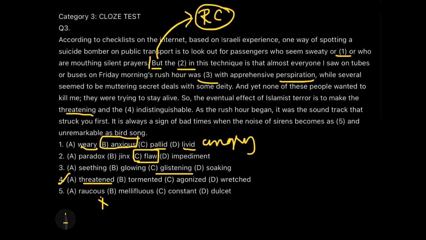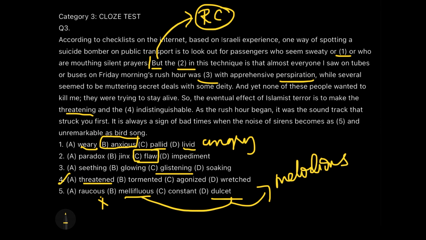Similarly, mellifluous and dulcet are good words, okay, which is melodious in nature. So, of course, we cannot compare this melodious sound with sirens, right? So, what is the only thing which comes out? Constant. The sounds of the sirens are so constant that they have become unremarkable, just like the birds' sound. Okay, it has been a part of life now to hear sirens all around us. So that is what is being depicted.